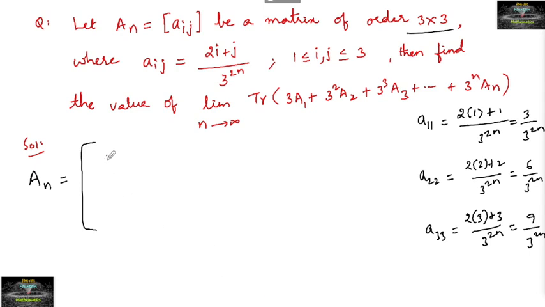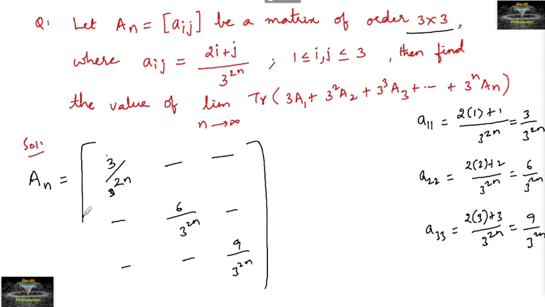So I will be getting here 3 upon 3 to the power of 2n, and the next element 6 divided by 3 to the power of 2n, and the last element here 9 upon 3 to the power of 2n. So this is the matrix, and we want the trace of A_n.